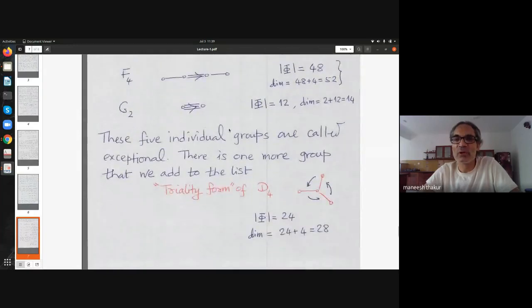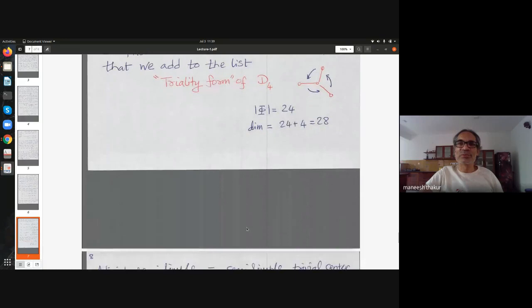The full group of symmetries here is the permutation group on 3 symbols, S3, so that has order 6. That is one reason why this group sometimes is considered exceptional. And its dimension is 28. So we will encounter this group. If I have time, I'll say something about classification of such groups.